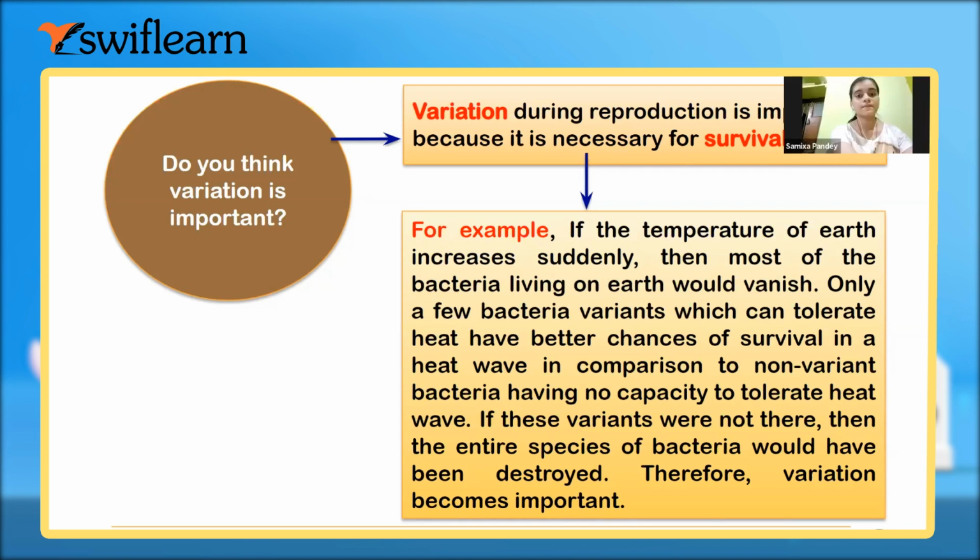Fine. Now, do you get an idea about how important the variation in each of the species is? So it is very much important. Obviously if variation is not there, then any species may become extinct. And as this variation helps in the survival, obviously the variation will also continue, and in the long run, like 100 to 200 to 500 or 1000 years after, it helps in the evolution process.